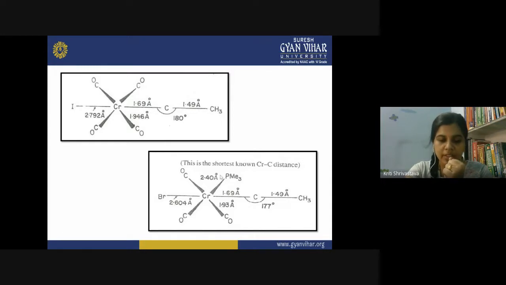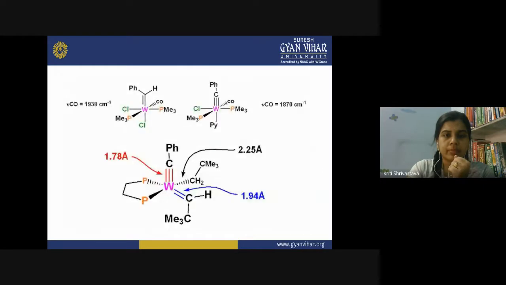So all these structural studies have been done by different techniques, mostly X-ray crystallography, IR and Raman spectroscopy. Here you can see the characteristic frequency of carbonyl, that is 1870 centimeter inverse, and here you get the carbonyl frequency at 1938 centimeter inverse. So what has changed in between these two complexes?